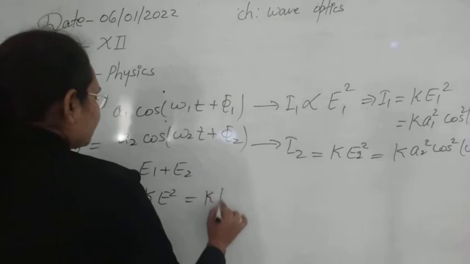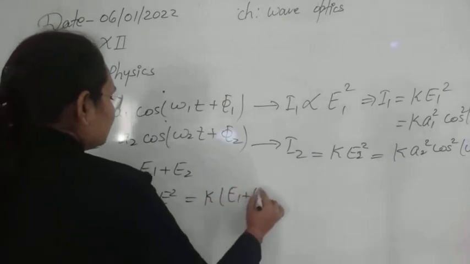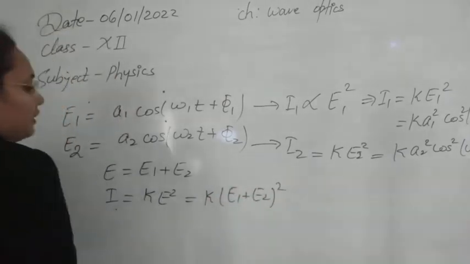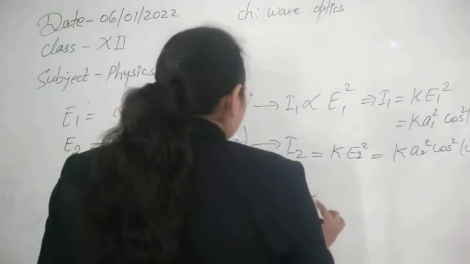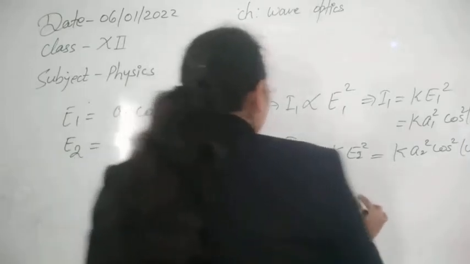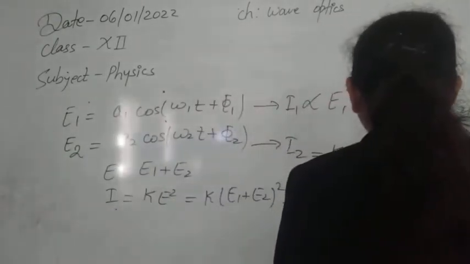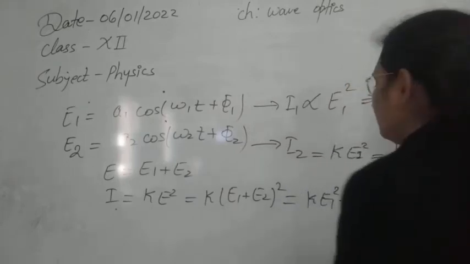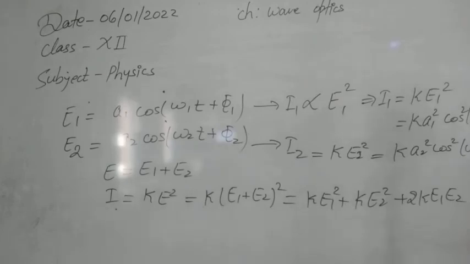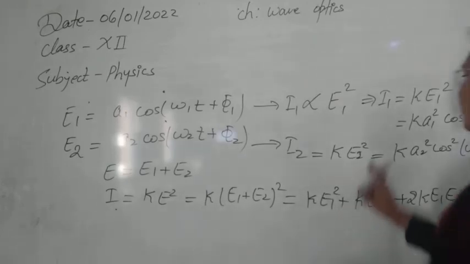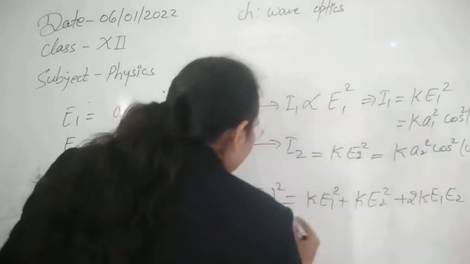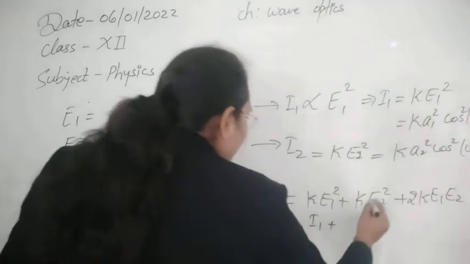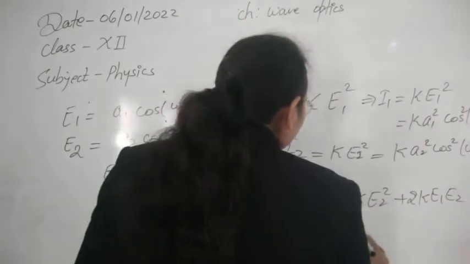Here we can write this as K times (E1 plus E2) whole squared, or we can write it as K E1 squared plus K E2 squared plus 2 K E1 E2. So this is the final wave that we will get. Now, K E1 squared is I1, and K E2 squared is I2.